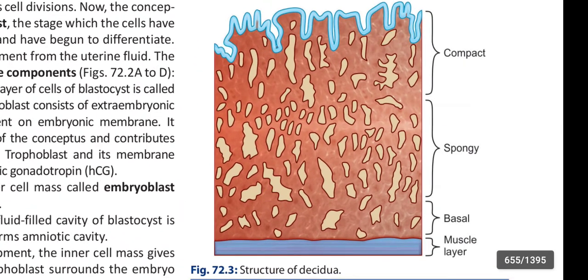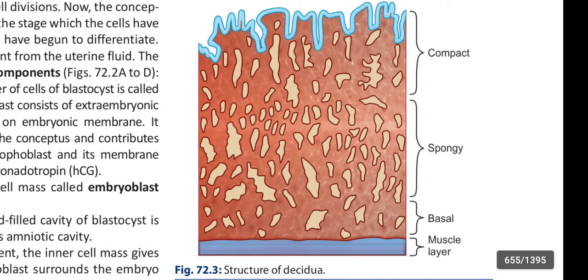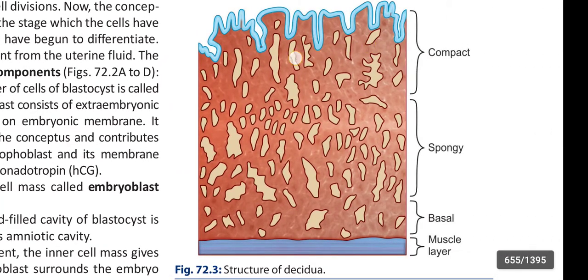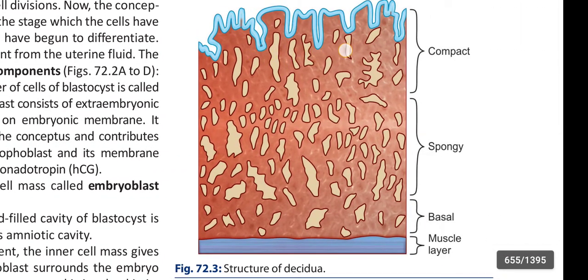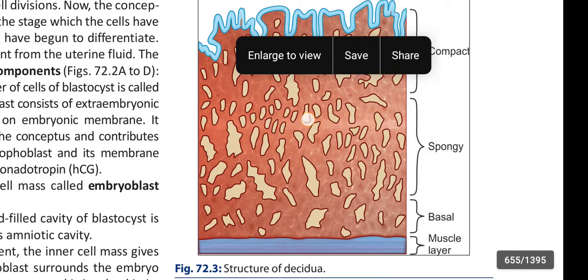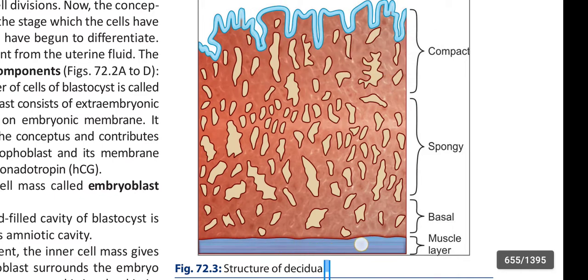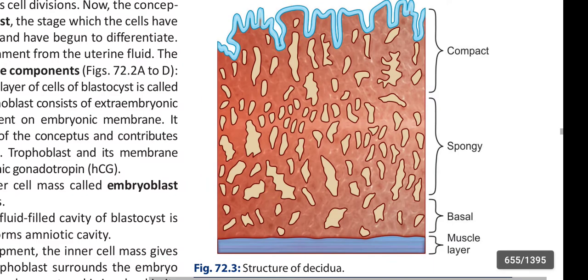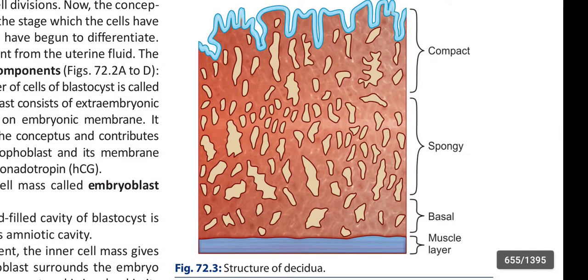This is the structure of decidua. This is the compact part, and this is the spongy part. This is the basal part, and this is the muscular layer. So the layers are the muscular layer, basal, spongy and compact part.